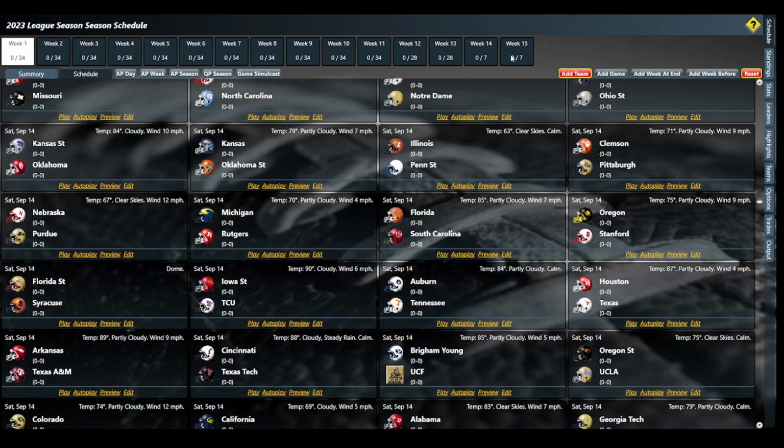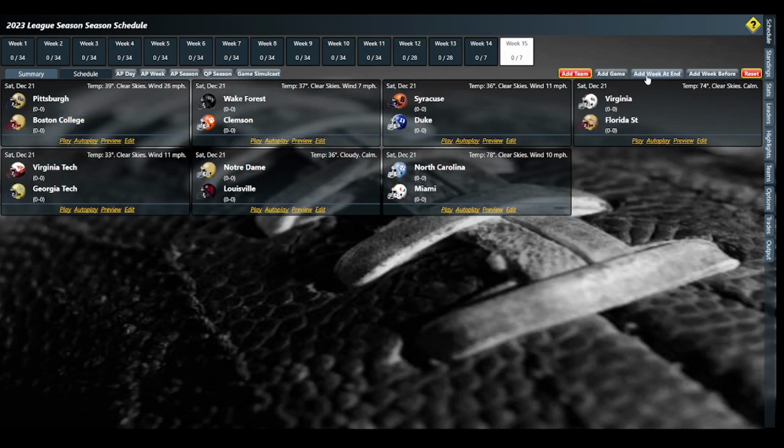And then at the end, you can add a week, which I will for my bowl games, or my playoffs, the 5-team playoff. I'm probably going to have the Big Ten champion and the Pac-12 champion play each other in the Rose Bowl, and then have the ACC and Big 12 champion play each other, maybe in the Sugar Bowl, and then the winner will play the SEC champion in those games.